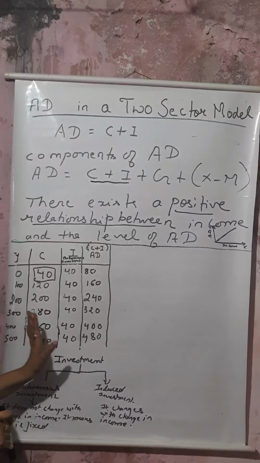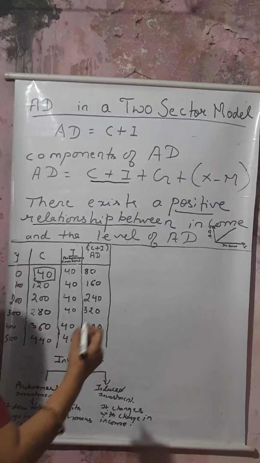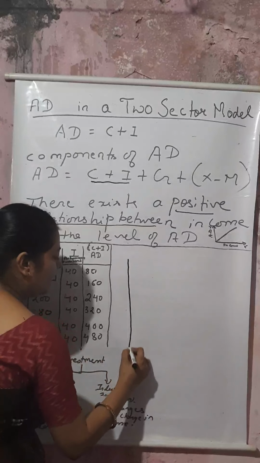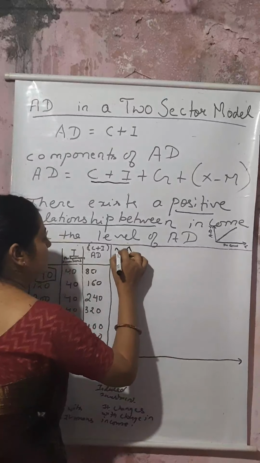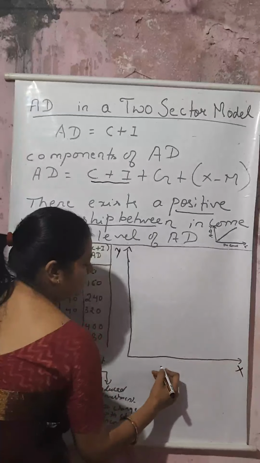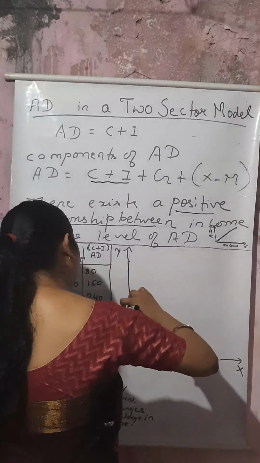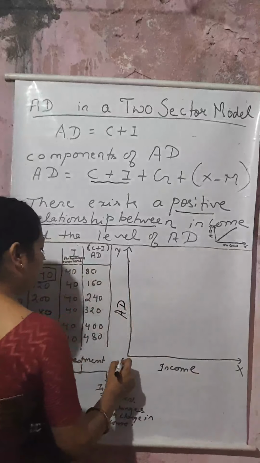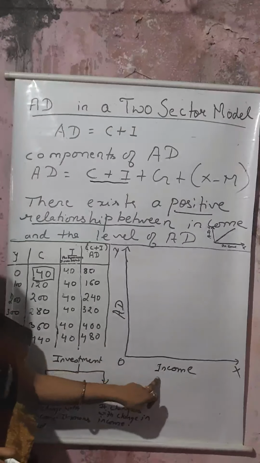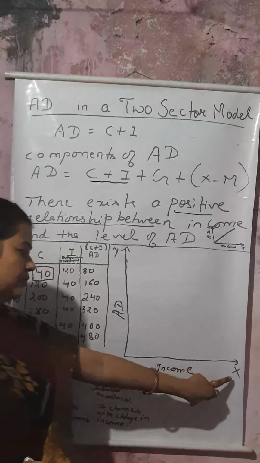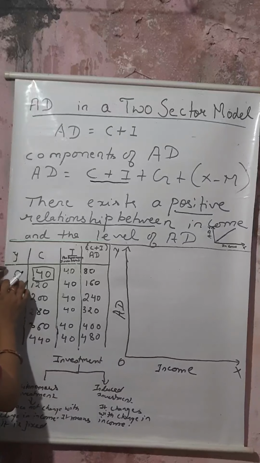See, this can be easily understood by means of a diagram. Here I am showing you how to present a diagram. AD is always presented on the y-axis and income is presented on the x-axis. And this is 0, that is the origin. Now look here. This is at 0 level.